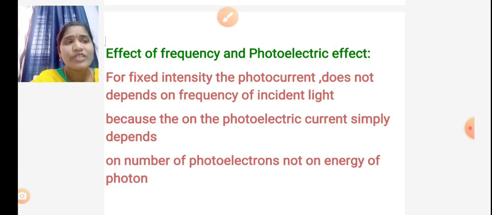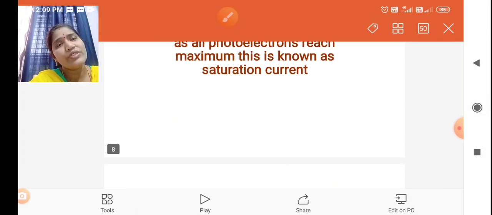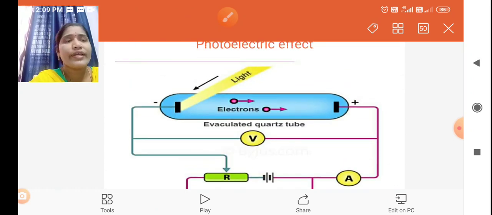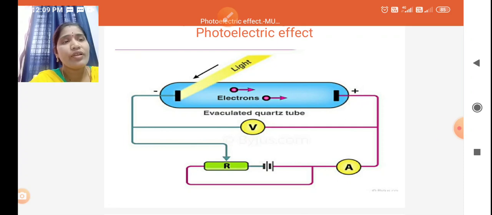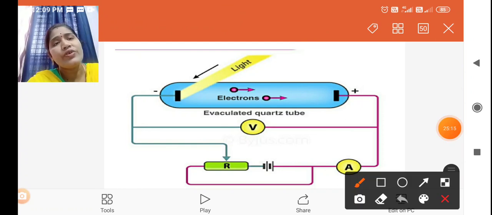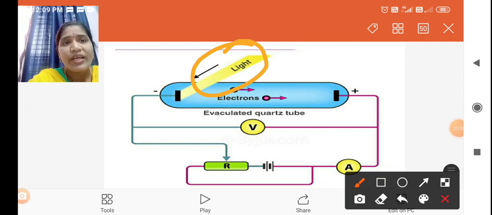This will also be explained using this equipment. Here this is the incident light. Here this light is yellow, which means different frequencies of light have different colors.